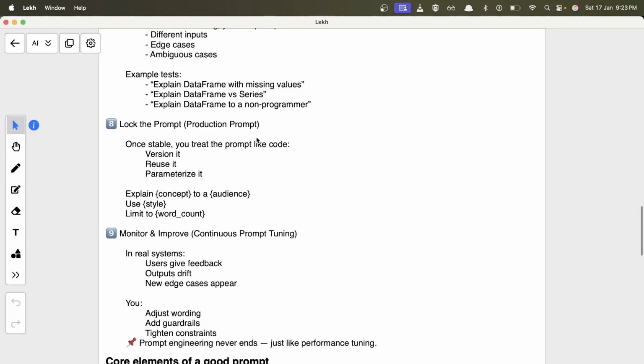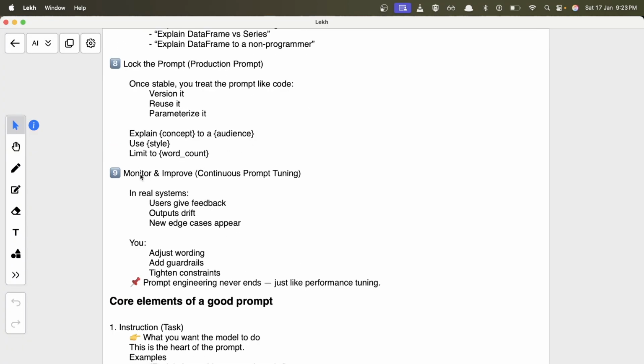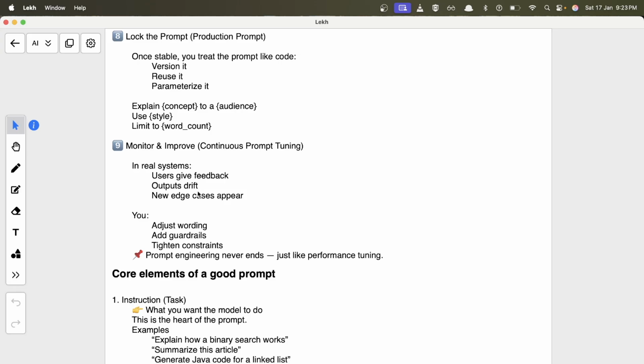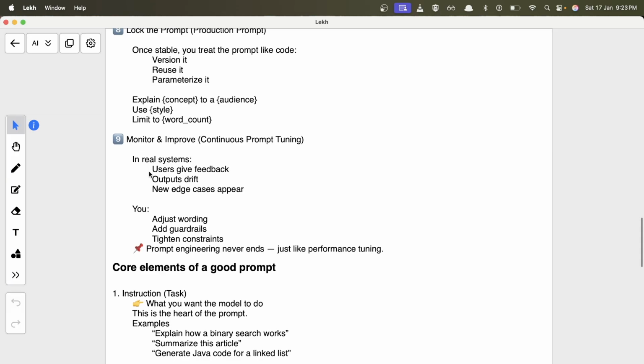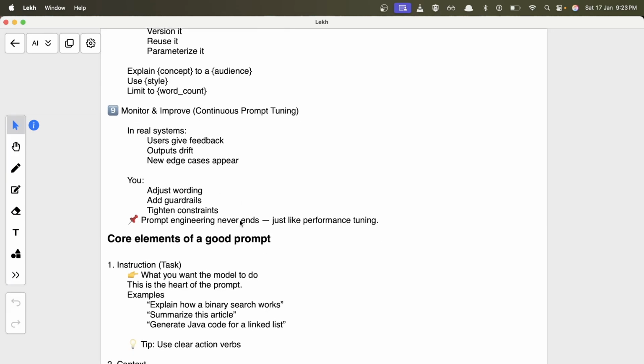After that, you just monitor and approve and continue the prompt tuning. Keep doing these things again and again until you get the prompt that you want to save as a version, and you still monitor it in case your requirements change or you want to modify something in the prompt in the future. You have to work on it again. So it never ends. It's like performance tuning. You keep on monitoring the performance and improving the performance, right?